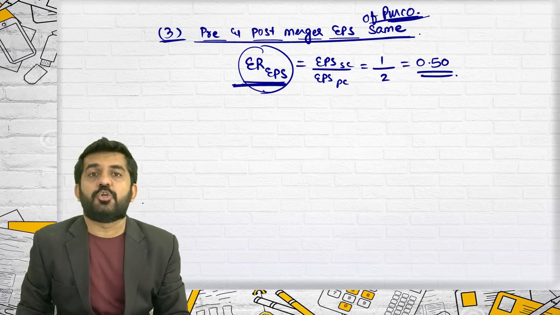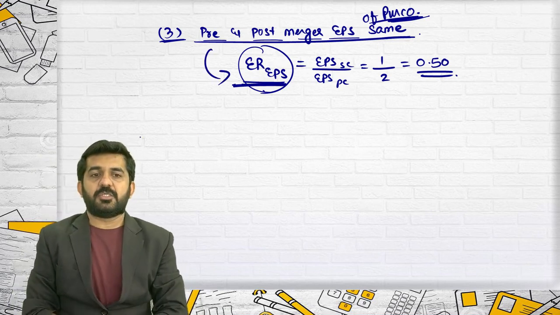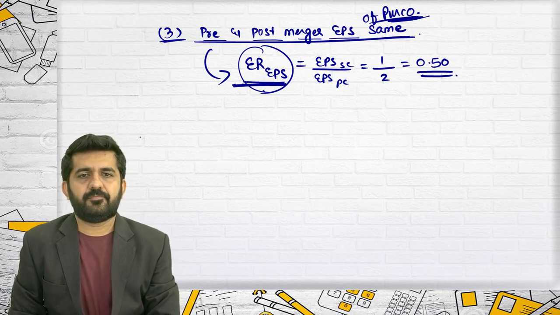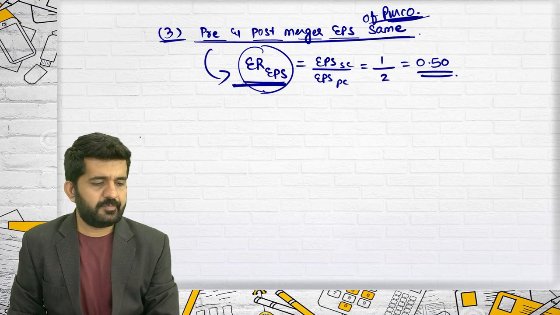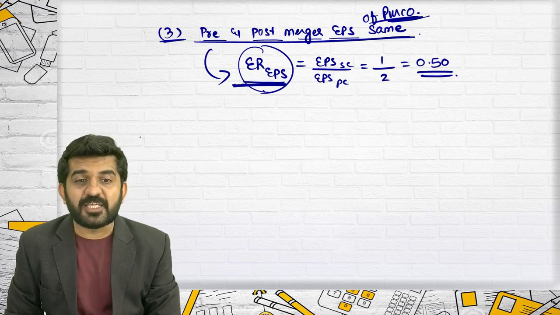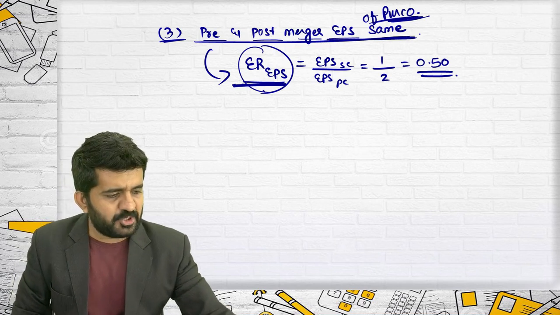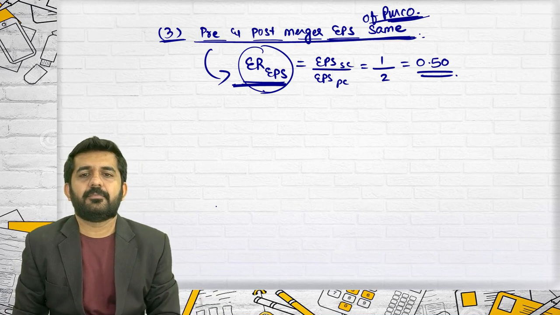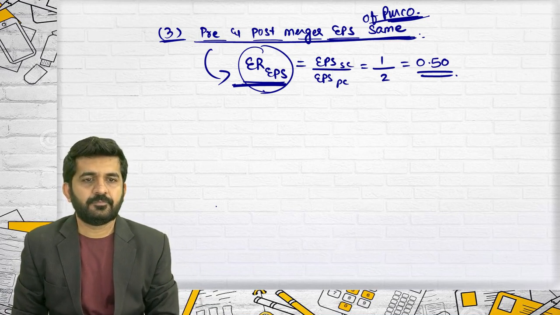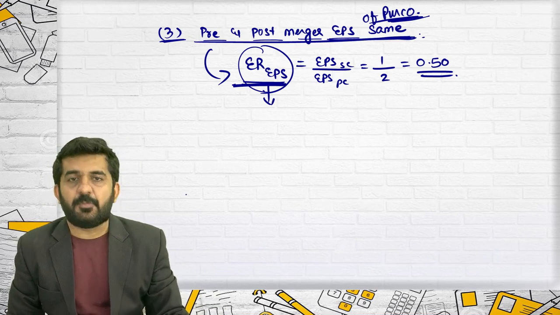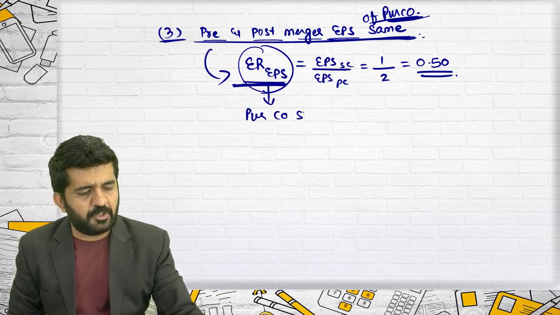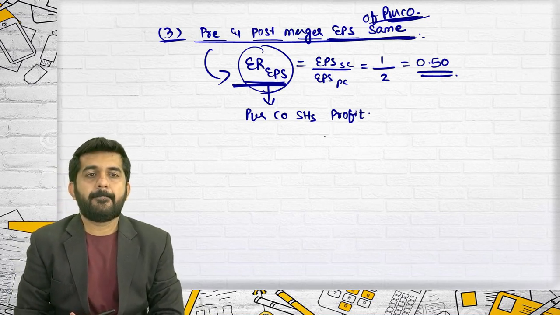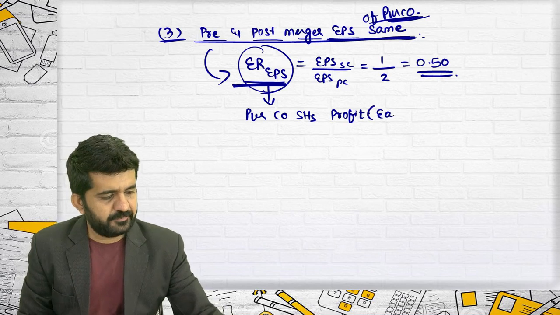Why should exchange ratio be based upon EPS if this is the question asked? Because we want the EPS to remain same. But I understand EPS to remain same. Why should exchange ratio be based upon EPS? If exchange ratio is based upon EPS, can you tell me purchasing company's shareholders' profit in terms of earnings?